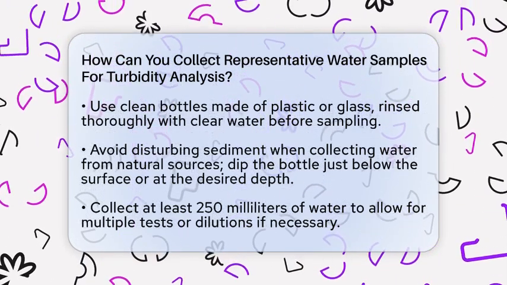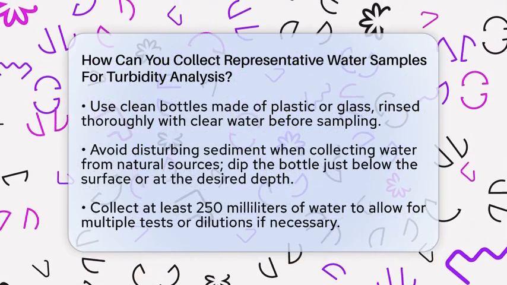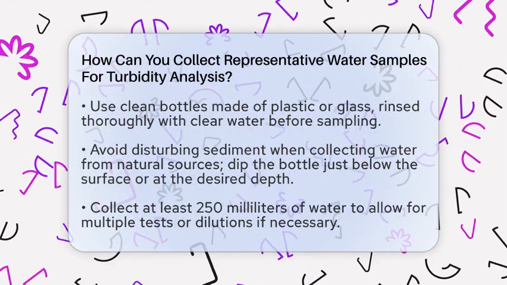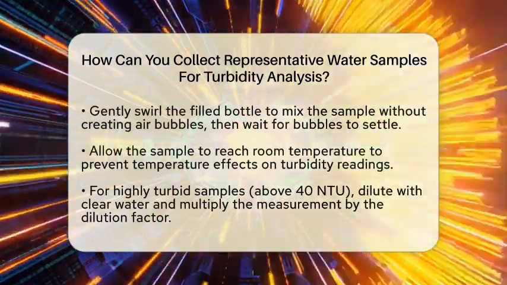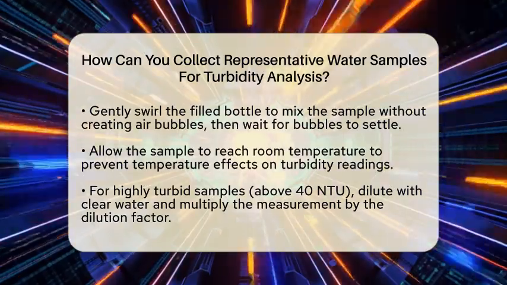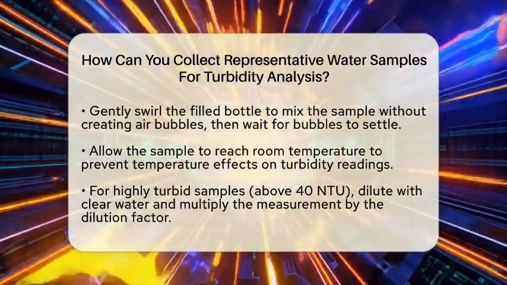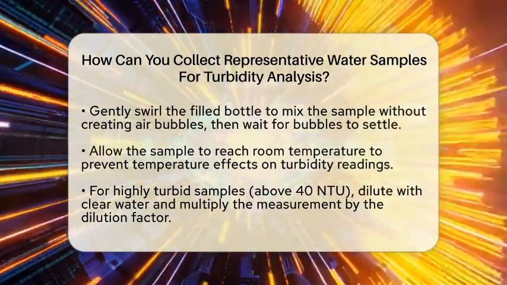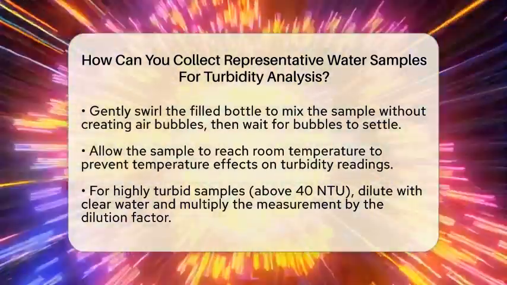When collecting water from a natural source, avoid stirring up sediment from the bottom. Instead, dip the bottle just below the surface or at the depth you want to study. This way, you avoid adding extra particles that could skew the turbidity reading. Take enough water, about 250 milliliters or more, so you can run multiple tests or make dilutions if needed.